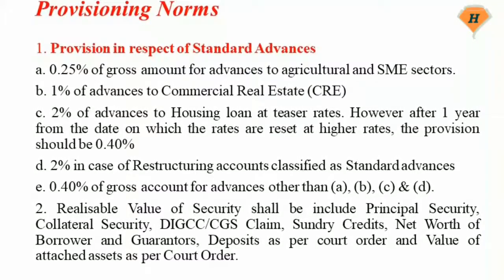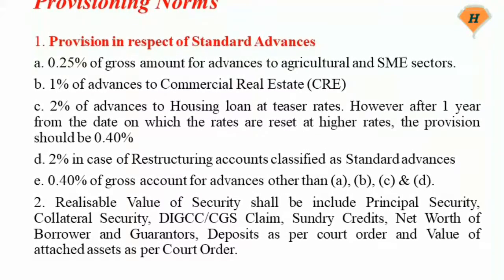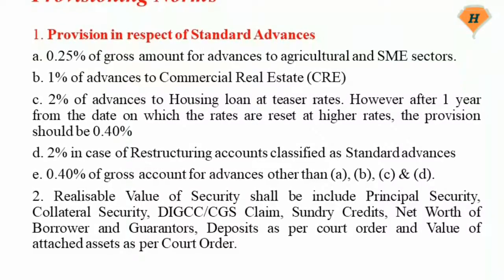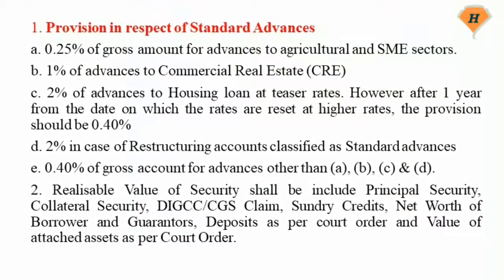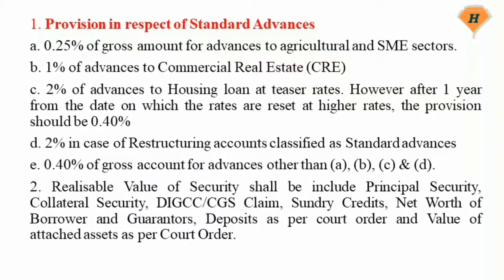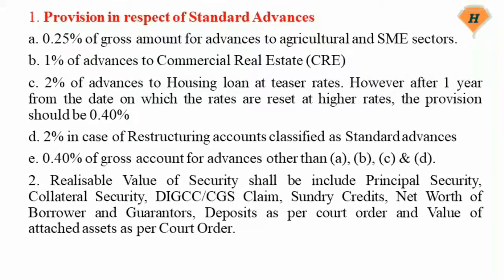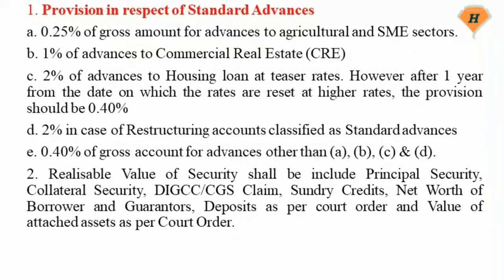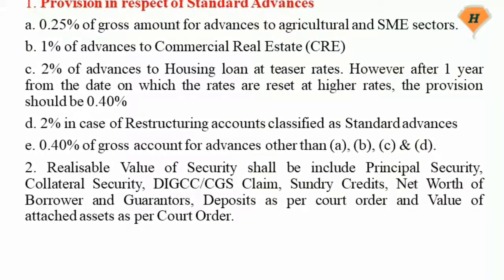0.25% of gross amount for advances to agricultural and SME sectors. 1% of advances to commercial real estate, CRE. 2% of advances to housing loans at teaser rates. However, after 1 year from the date on which the rates are reset at higher rates, the provision should be 0.4%. 2% in case of restructured accounts classified as standard advances.